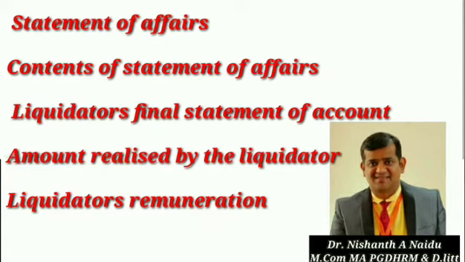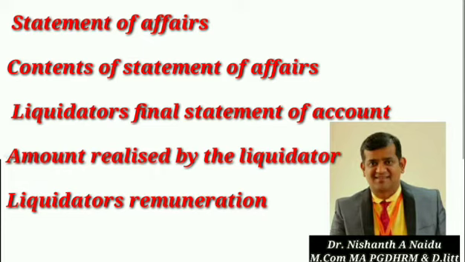So amount realized by the liquidator. See, the major amounts realized are cash in hand and at bank. See, cash in hand is the ready cash available in the company. So that is what we call cash in hand, and what is kept in the bank, we call cash at bank.